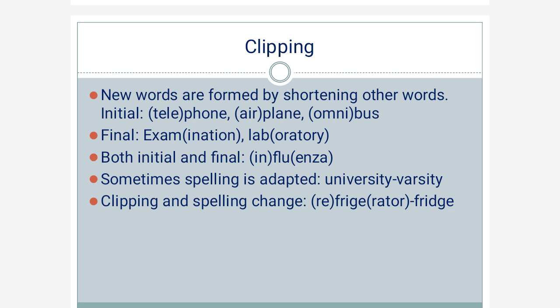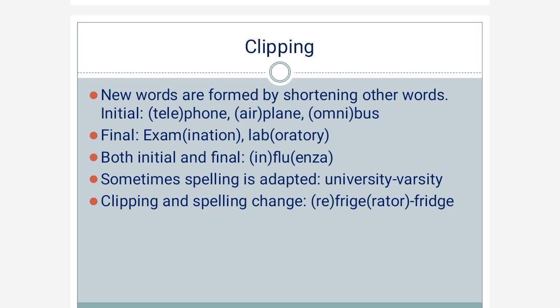We just say flu instead of influenza. We clip from the beginning as well as from the end. In and enza, both these parts are clipped and the remaining part, that is flu, we use that flu only, such as swine flu and Spanish flu, bird flu. These are the examples.